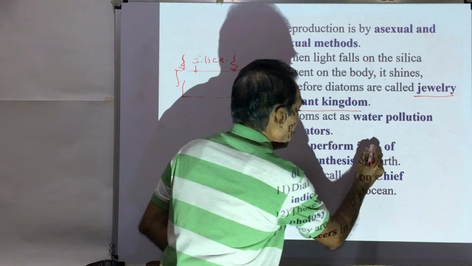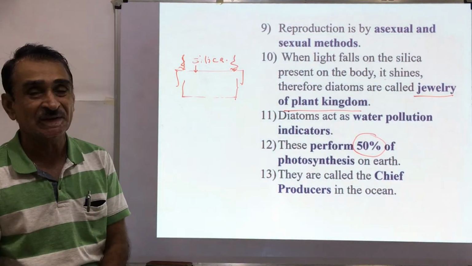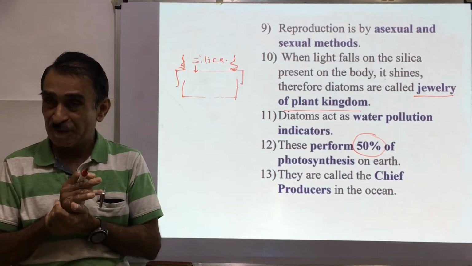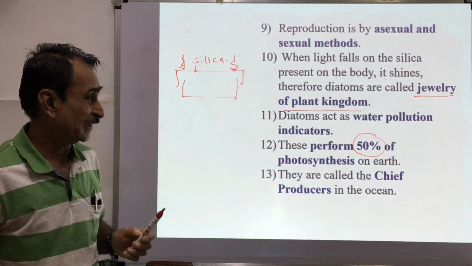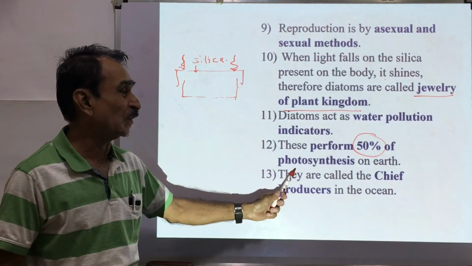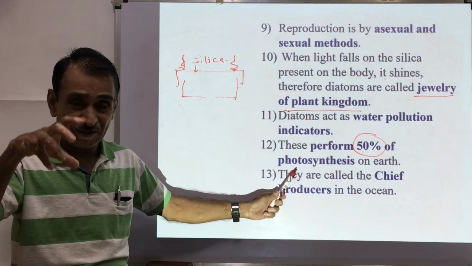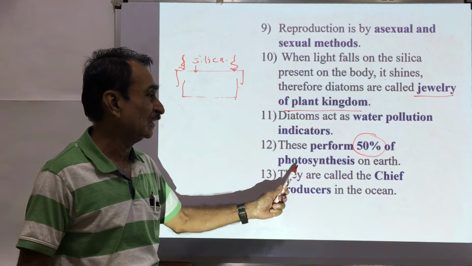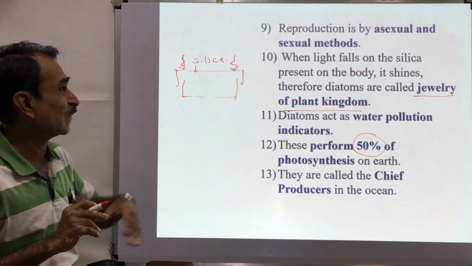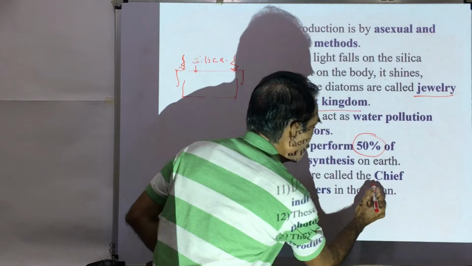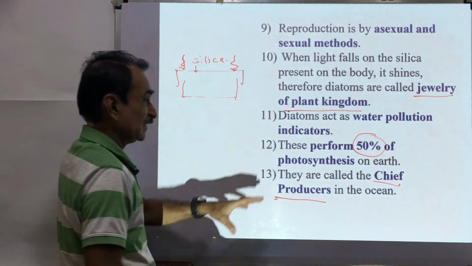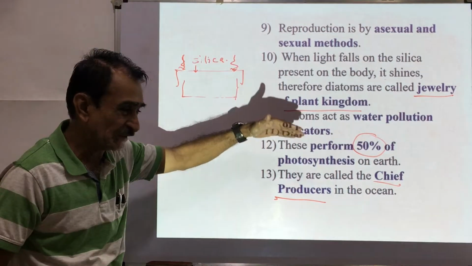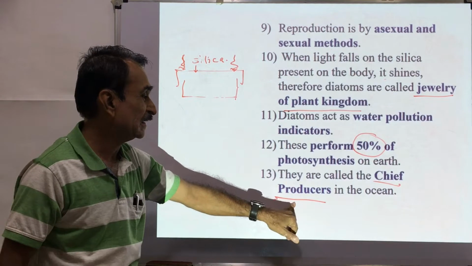Diatoms perform 50% of the photosynthesis on the earth. Means you will get the idea of how many diatoms are present in water or aquatic water bodies. So these perform 50% of the photosynthesis on earth. Out of the photosynthesis which occurs on earth, 50% is performed by these diatoms. They are called chief producers because they are performing photosynthesis. They are producing photosynthesis in a larger quantity. That's why these are called chief producers.